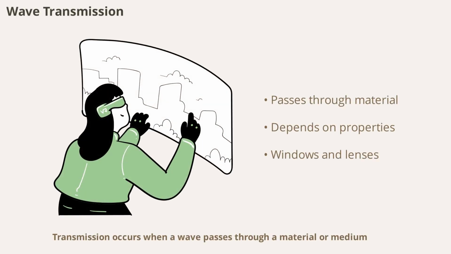Transmission occurs when a wave passes through a material or medium. The amount of energy transmitted depends on the properties of the material and the wave. For example, glass transmits light well while concrete does not. Understanding transmission helps us design better windows, lenses, and communication systems.